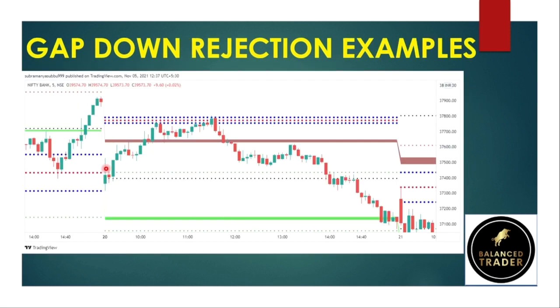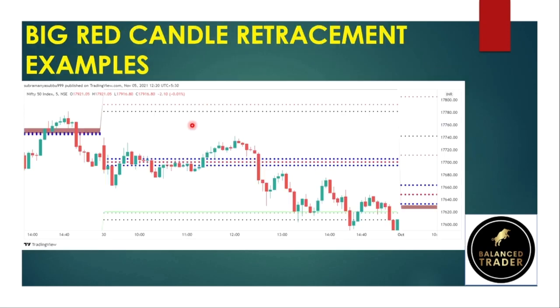So here a gap down happened. The market closed here in Nifty Bank at 37,900. On the next day, the market opens gap down. This is 37,900, right? And this is around 37,400. A gap down of 500 points happened, and it creates a bullish candle, and it is also at the previous day low. You go long here, keeping a stop loss below this candle, and you book profits at an institutional zone or at the CPR.